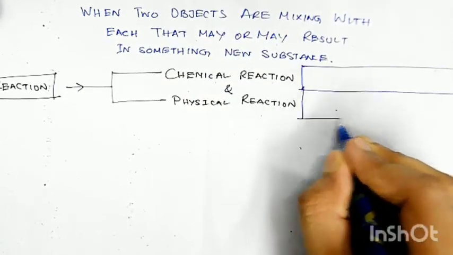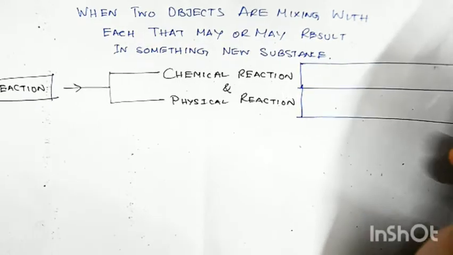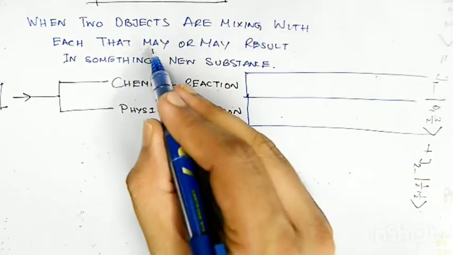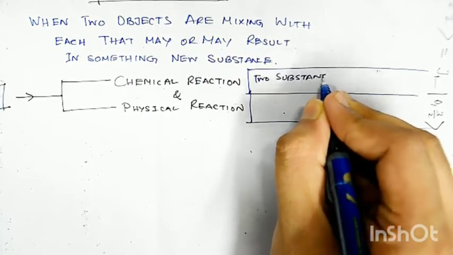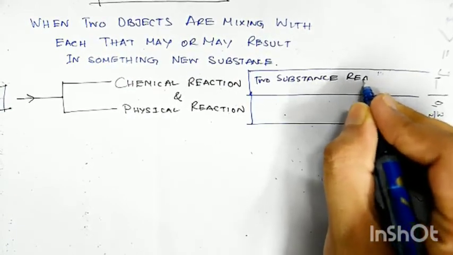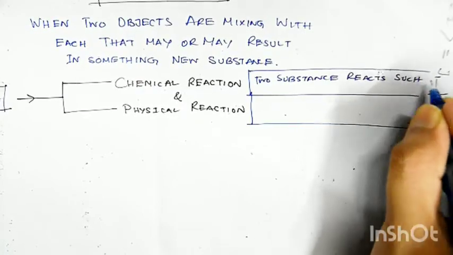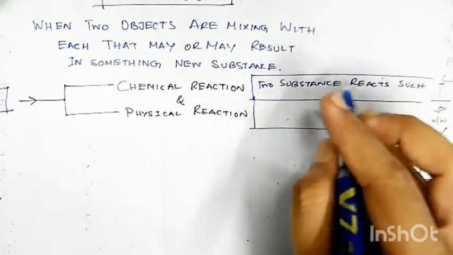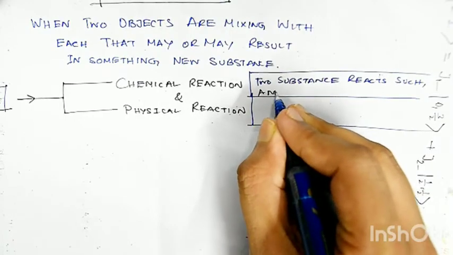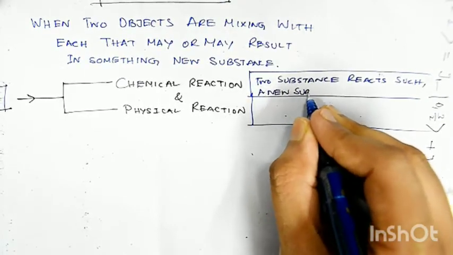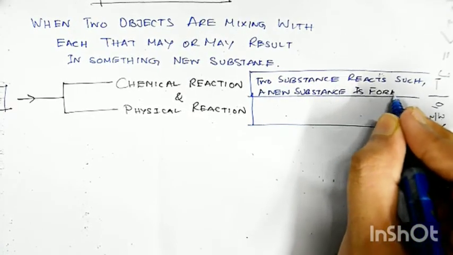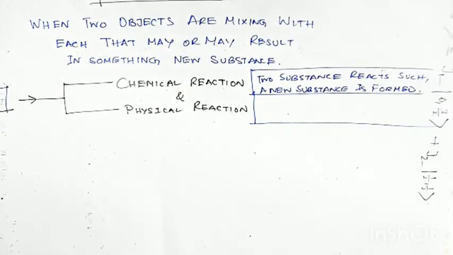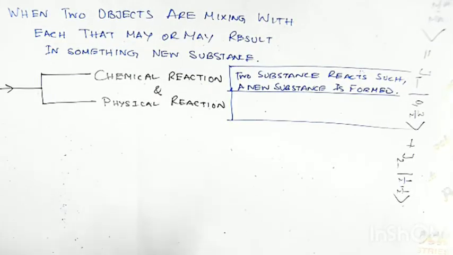We will see further. In a chemical reaction, two substances react such that something new is formed. A new substance is formed. Clear? And from this new substance, we cannot get back to the previous substance.